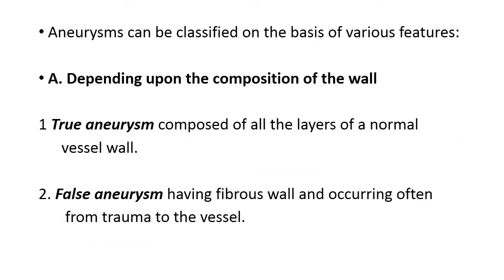Aneurysms can be classified on the basis of various features. First one is depending upon the composition of the wall. That means either it is a true aneurysm or a false aneurysm. As I said, a true aneurysm is composed of all the layers of a normal vessel wall, and a false aneurysm has a fibrous wall and often occurs from trauma to the vessel.